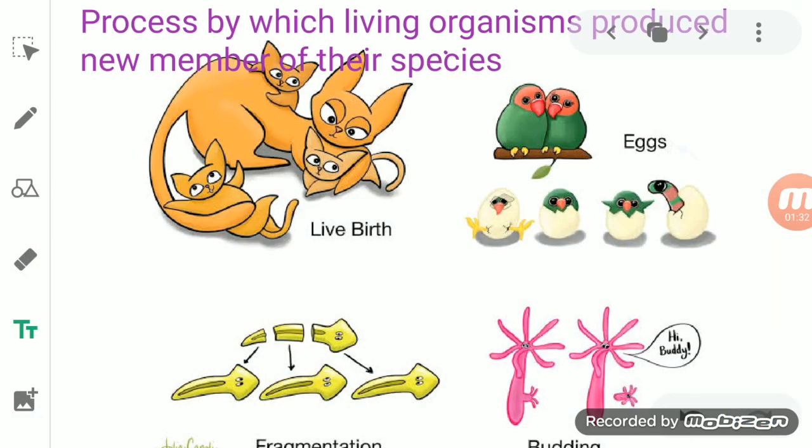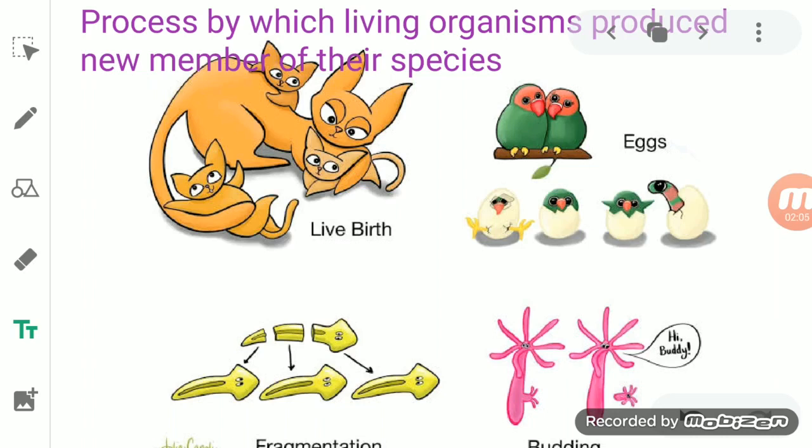Now, it means that all living things, all living organisms, have the ability to produce members of their own species. So somehow they are increasing their number by the process of reproduction. Now the mode of reproduction also varies with different animals. It means different animals reproduce by different methods, different modes.